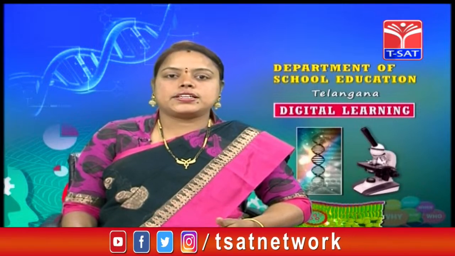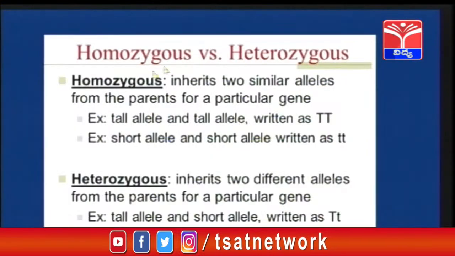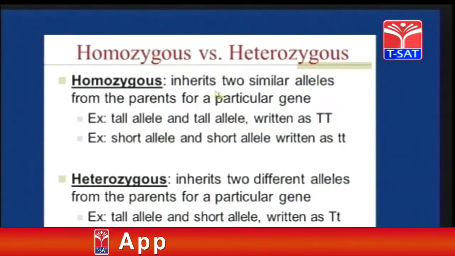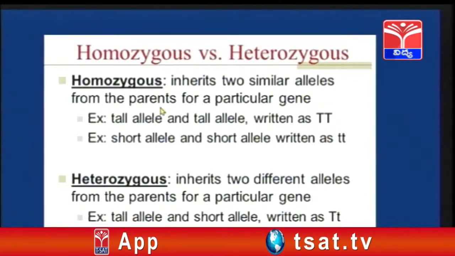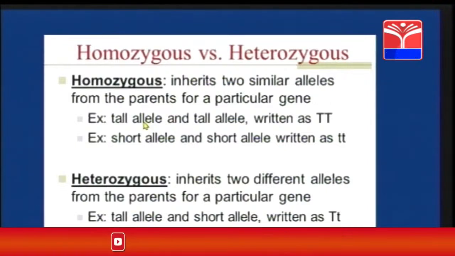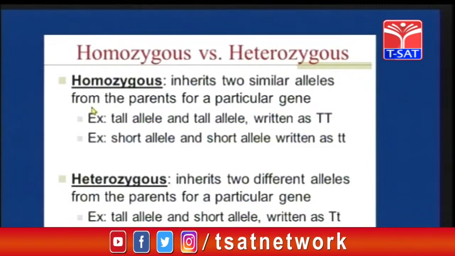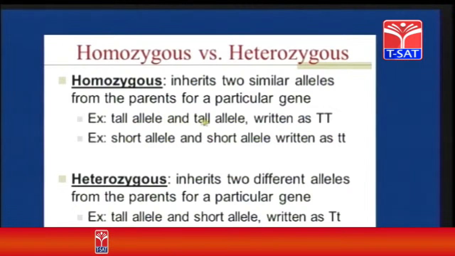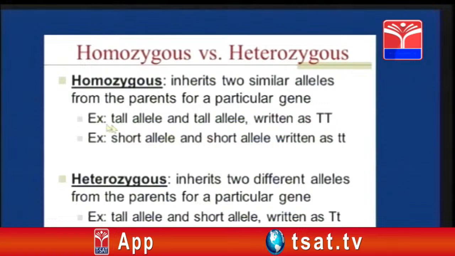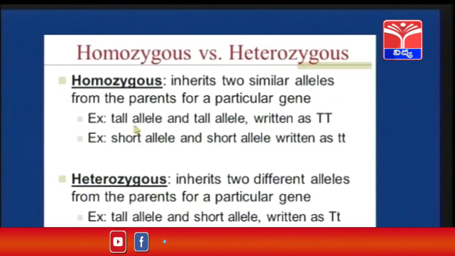Let us discuss what is homozygous versus heterozygous. Homozygous, it inherits 2 similar alleles from the parents for a particular gene. So what do you mean by this? That means the 2 alleles, one from the male parent and one allele from the female parent, are transferred to the progeny. That is a tall allele from the mother and a tall allele from the father. 2 alleles are transferred to the progeny.